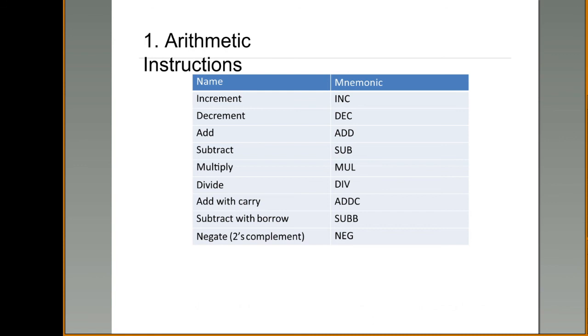These are the arithmetic data manipulation instructions: increment the content of the accumulator, decrement, add, subtraction, multiplication, division, add with carry, subtract. All this we have discussed in the first unit. Don't worry about this. If you refer to the first unit notes, you will come to know what the increment operation, decrement, and so on are.